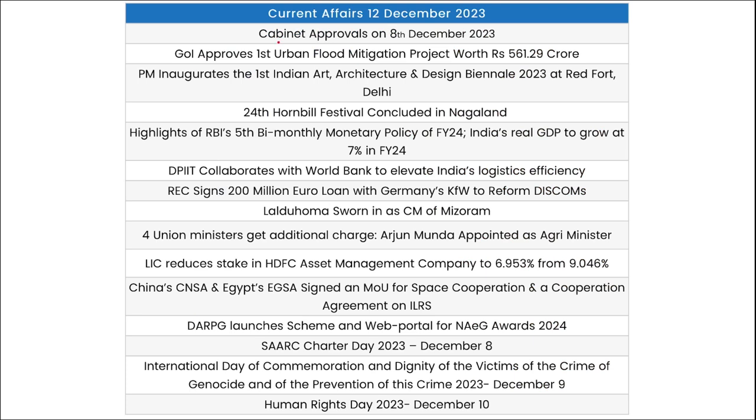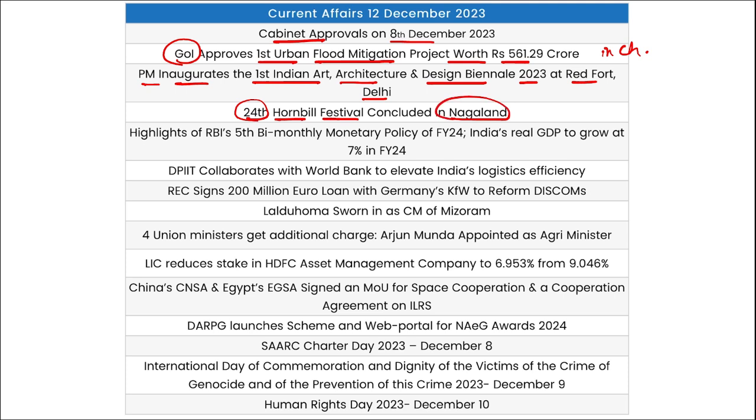Now let's go for a quick one-liner revision. Cabinet approvals, we have seen. Government of India approved the first urban flood mitigation project worth 561.29 crore rupees, in Chennai. PM inaugurated the first Indian Art, Architecture and Design Biennial 2023 at Red Fort, New Delhi. 24th Hornbill Festival concluded in Nagaland. It is observed from 1st to 10th of December.